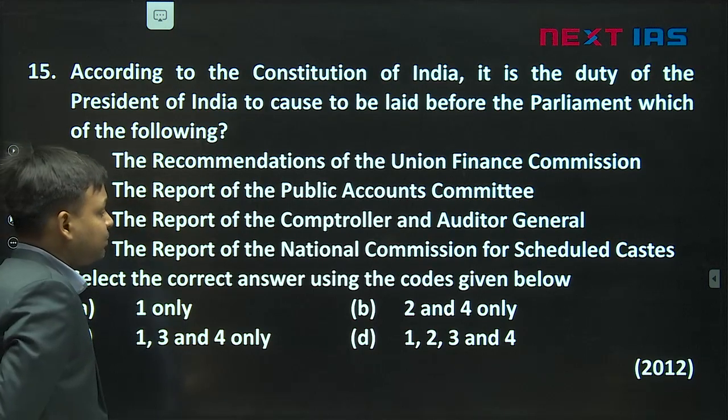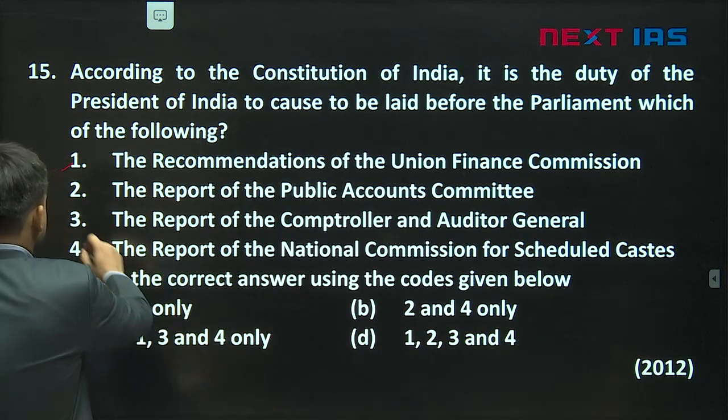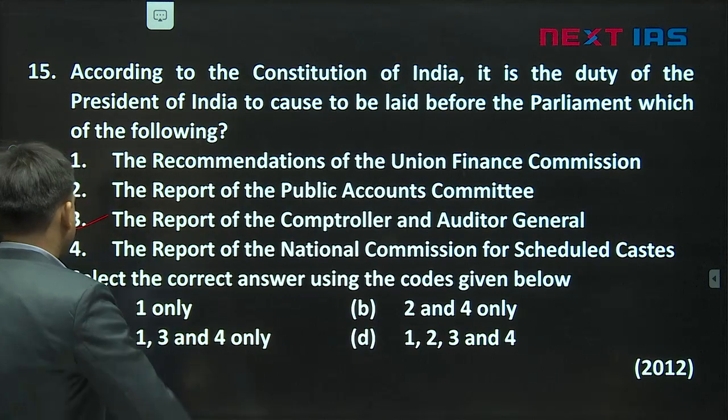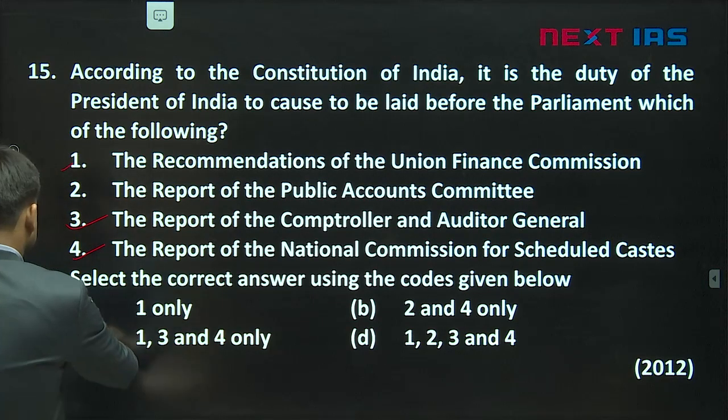This is not a duty of the President per se. Public Accounts Committee is within the Parliament now. Report of the CAG, this is correct. Report of National Commission of Scheduled Castes, this is correct. Okay? So 1, 3 and 4 will be the answer.